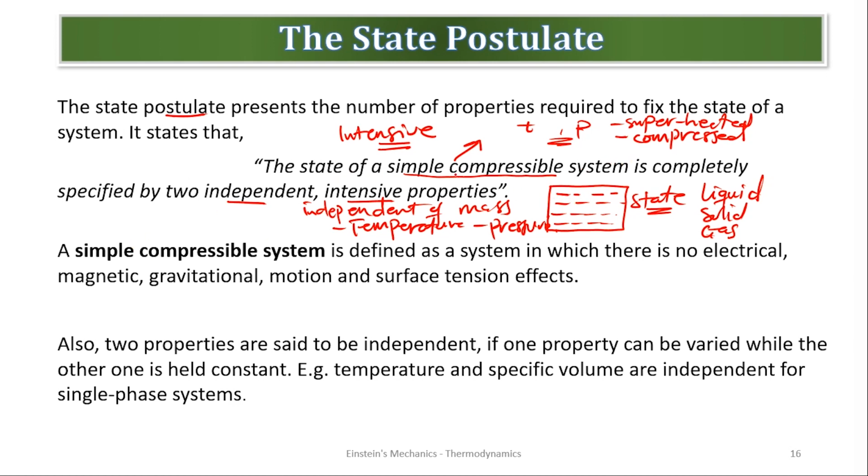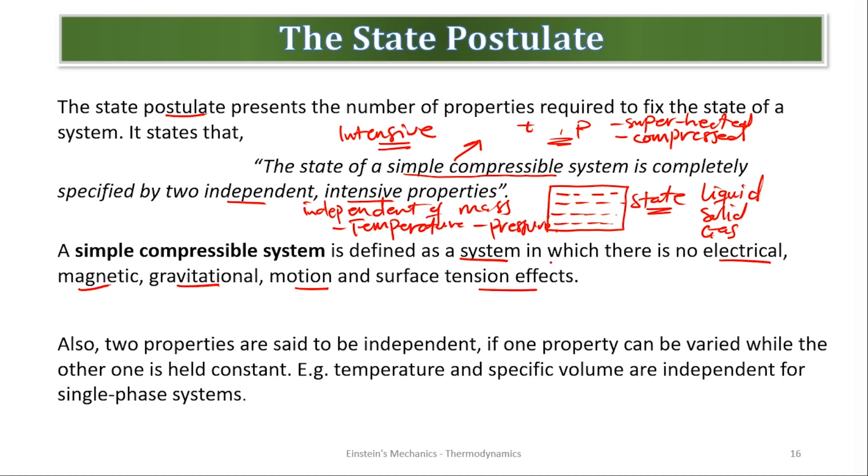Now we said the state of a simple compressible system. What is a simple compressible system? A simple compressible system is defined as a system in which there is no electrical, magnetic, gravitational motion, and surface tension effect. So the system you are considering should be free from electrical, magnetic, gravitational motion, and surface tension effects. It should be in equilibrium, as we talked about.